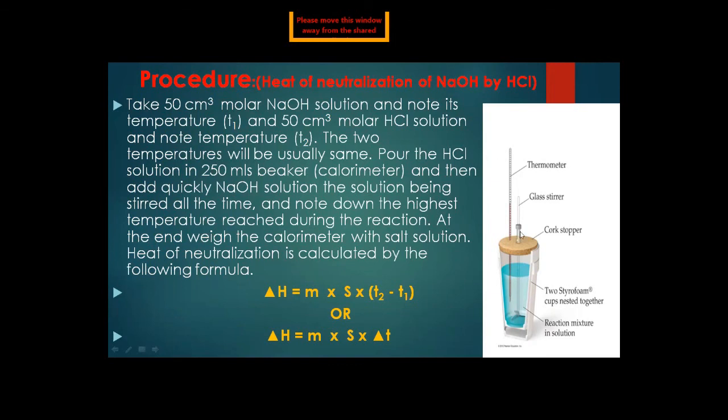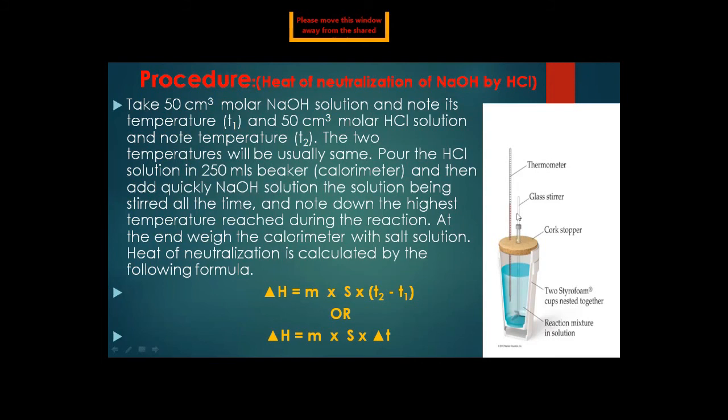So look at the diagram. This is a calorimeter, and these are two Styrofoam cups nested together. The reaction mixture is in solution, with a cork stopper. Here we put the thermometer and the glass stirrer for mixing. The thermometer finds the temperature. We will put the NaOH and HCl, the quantity is 250 ml, and initially T1 and T2 temperatures will be the same, and at the final temperature the reaction will be completed.